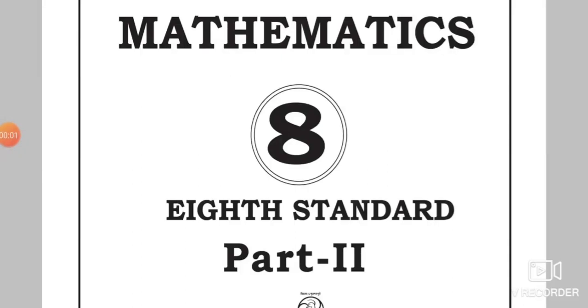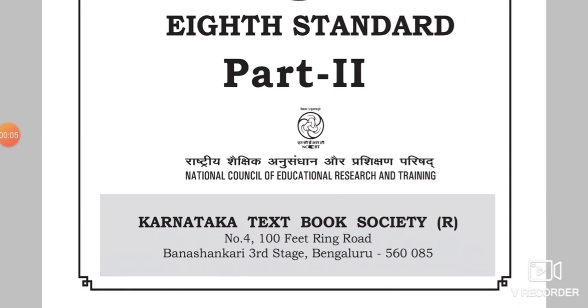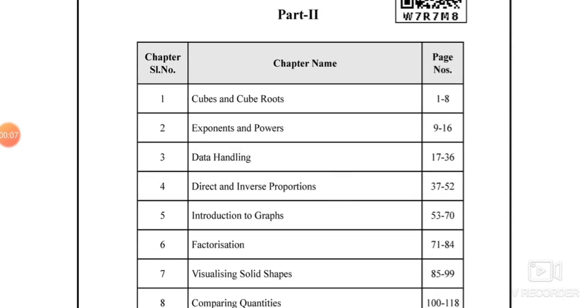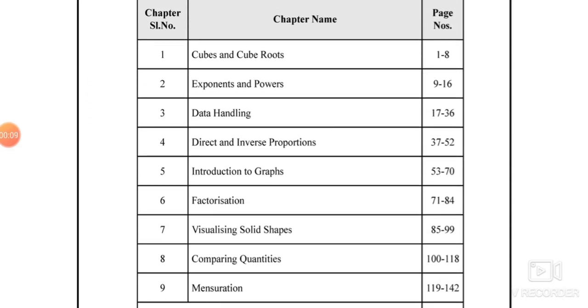Now moving to part 2, we'll move to the content section. We have a total of 9 chapters. The first chapter, cubes and cube roots. In this chapter we'll study cube numbers, then patterns of cube numbers, then cube root by prime factorization method.